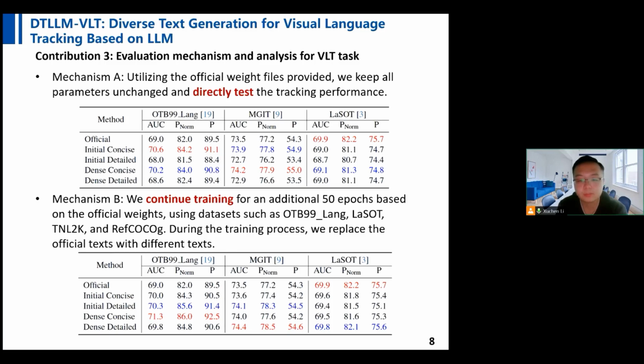For Mechanism B, building upon the initial assessment, we continue training the model for an additional 50 epochs. A key aspect of this mechanism is the substitution of the original text with alternative text generated by our DTLLM-VLT method during the training process. This allows us to analyze the impact of diverse semantic information on the learning and adaptation of the tracking algorithm.